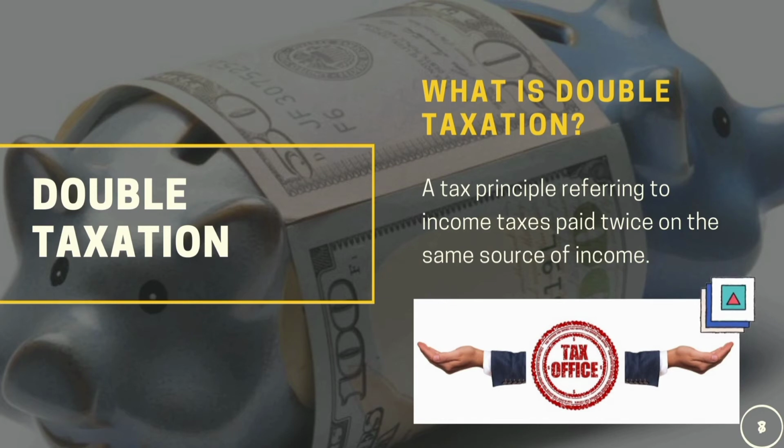So what is double taxation? Double taxation is a tax principle referring to income taxes paid twice on the same source of income. So it can occur when income is taxed at both the corporate level and personal level. And it can also refer to an instance when an income, a property, or transaction was imposed with 2 or more taxes by the taxing authority in the same year.